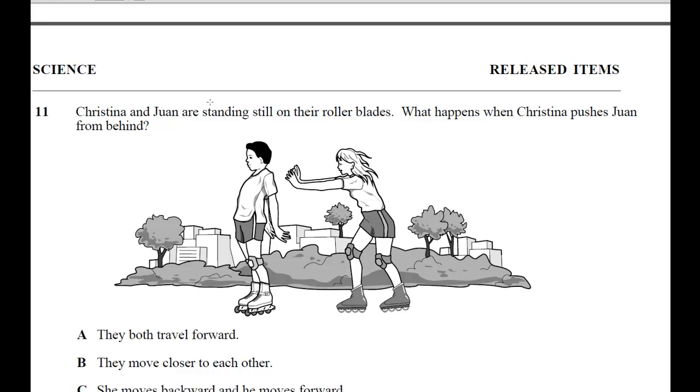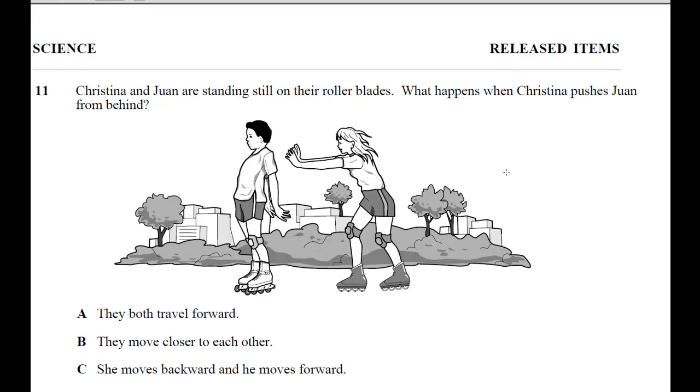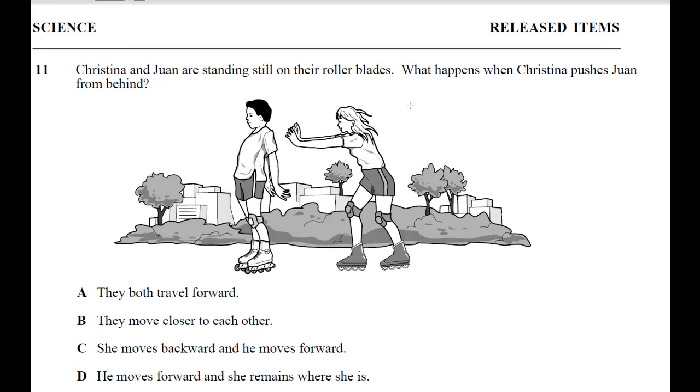Let's start with number 11 now. It says, Christina and Juan are standing still on their rollerblades. What happens when Christina pushes Juan from behind? So, remember that they're on rollerblades. And so that means there's very little friction.